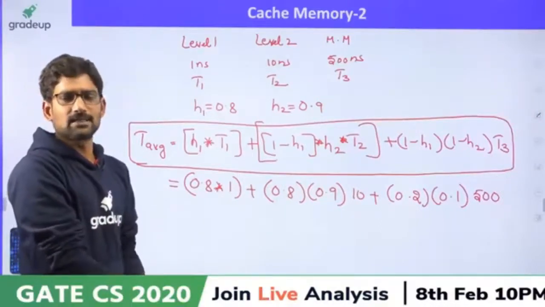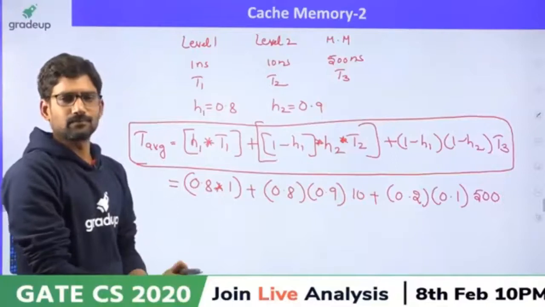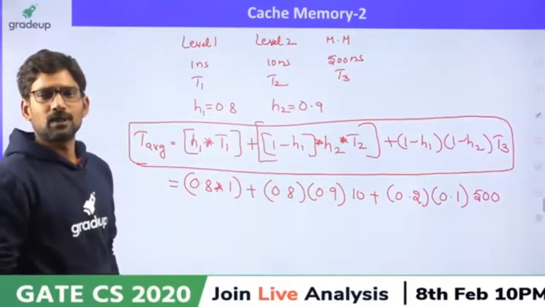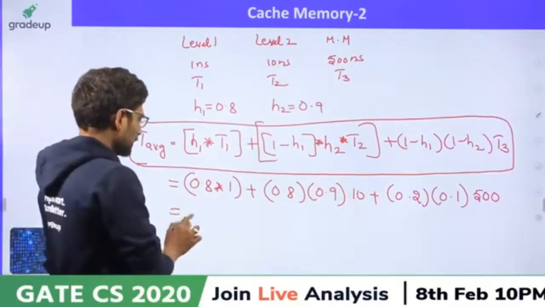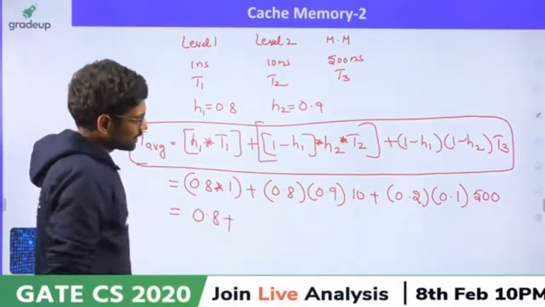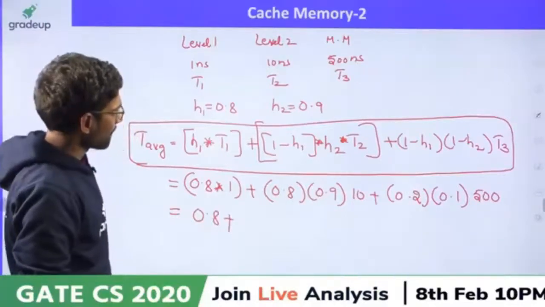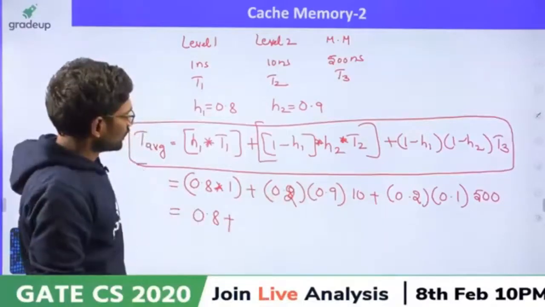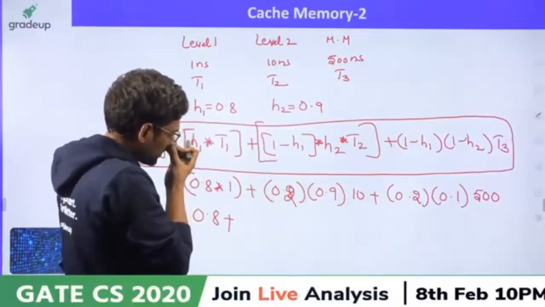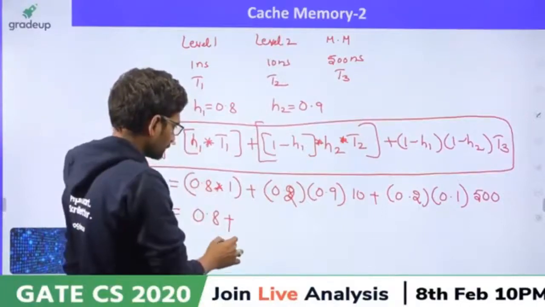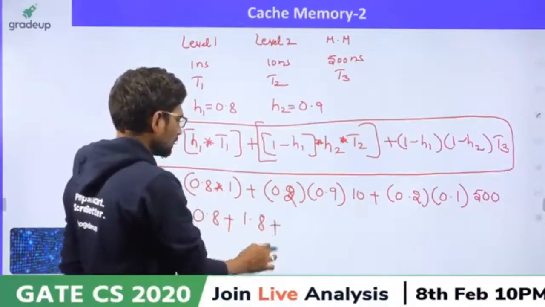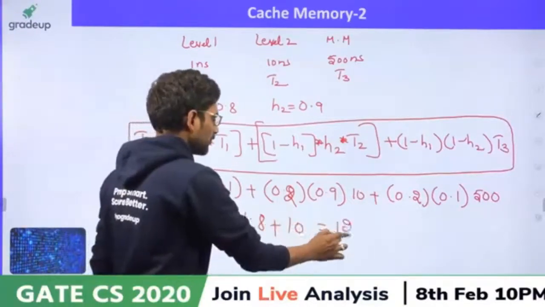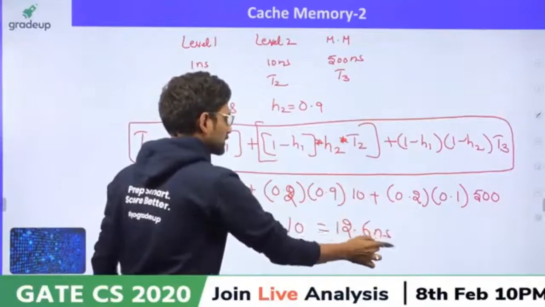Roy, in some sense that is correct, but not always. So, this would be 0.8 plus, okay, this is 0.2, 1 minus, right, 0.18 into 10, 1.8 plus 10. So, this would be 12.6 nanoseconds.